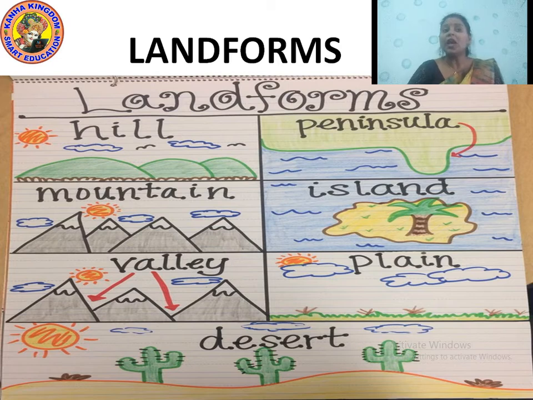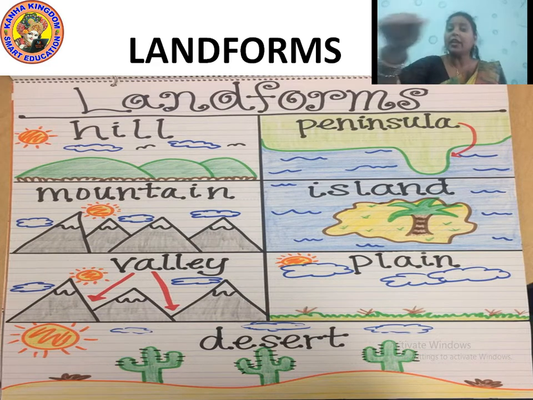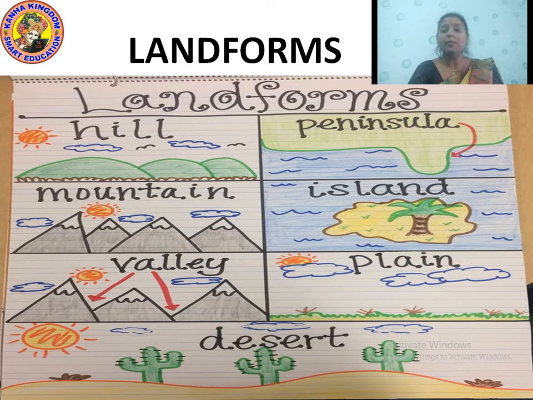Peninsula. Peninsula is actually an area which is covered from three sides by water bodies. India is a peninsular country. Why is it a peninsular country? Because it is surrounded by water on three sides in the south, and only one part is connected to the land. Three sides means Arabian Sea, Indian Ocean and Bay of Bengal. These three water bodies surround India in the southern part.